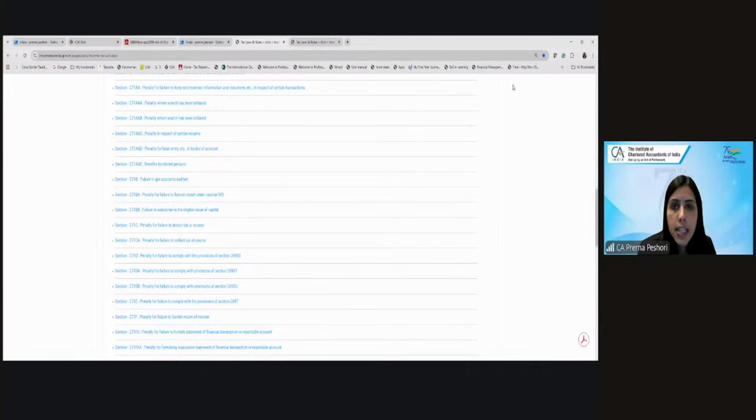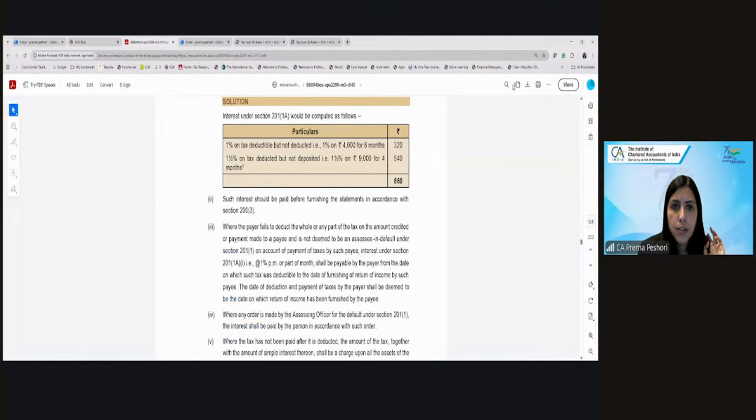So penalty is basically initiated in the cases where it is seen that you are not complying with the law and there is evasion happening. So उनके केस में penalty लग सकता है. It is discretionary on the part of the AO. It is not mandatory. Fee is mandatory. Fine? Okay, ma'am. Yes, ma'am. Okay, let us proceed further.